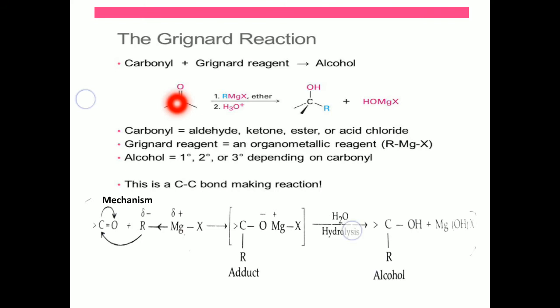this adduct. On hydrolysis, the oxygen-magnesium bond is broken and hydrogen of the water molecule is added. We get alcohol this way. The remaining MgX, the magnesium halide portion, connects with the OH group of water. This is a simple mechanism to follow. So by this way, alcohols can be formed.